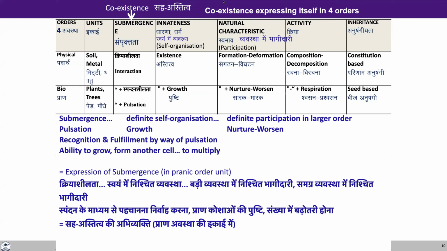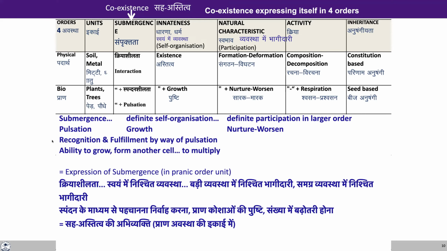Now going further to study the submergence, the definite self-organization and the participation in the larger order, we can study the bio order. So we are able to see that there is not only interaction, but also pulsation in the bio order. By virtue of pulsation, there is recognition and fulfillment in the bio order, and there is ability to grow, form another cell, to multiply, something that we can see in the bio order. There is growth in the bio order, which is the definite self-organization of the bio order, and the participation in the bio order is in terms of nurturing and worsening.